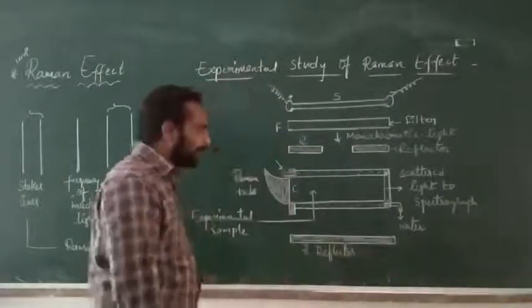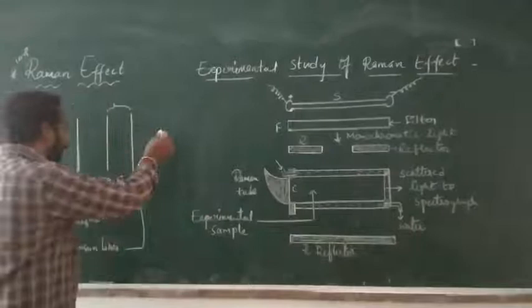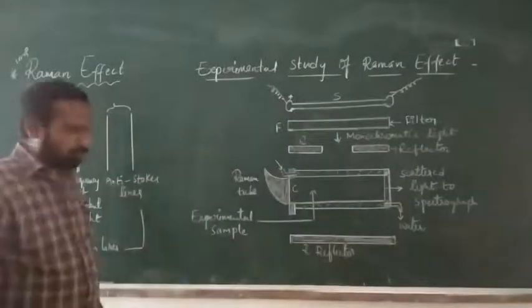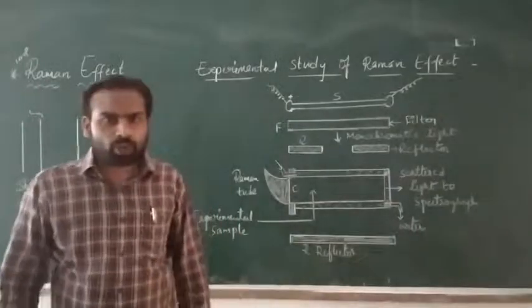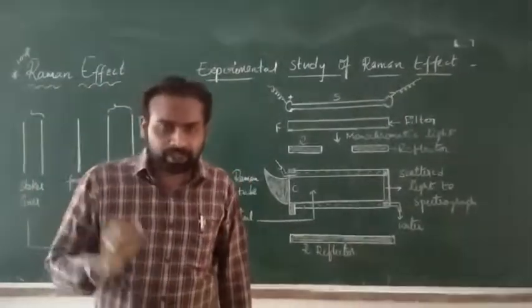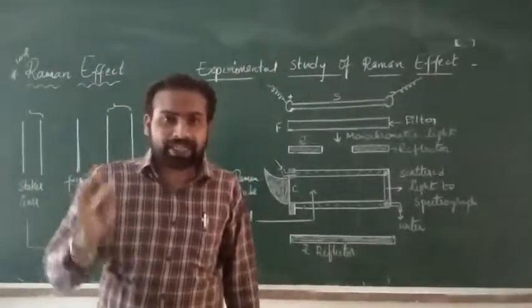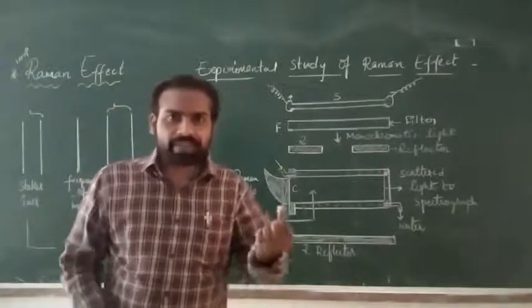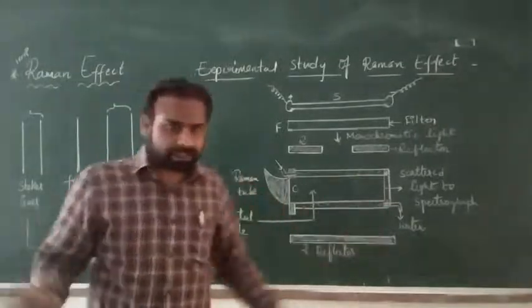Raman effect: when a strong, intense monochromatic light passes through a gas, liquid or any transparent solid body, a fraction of light will be scattered in all directions.